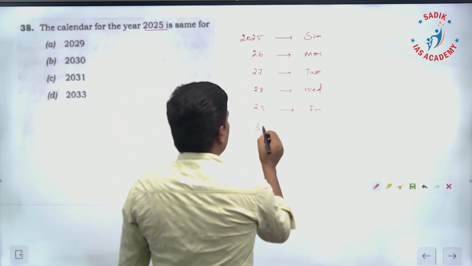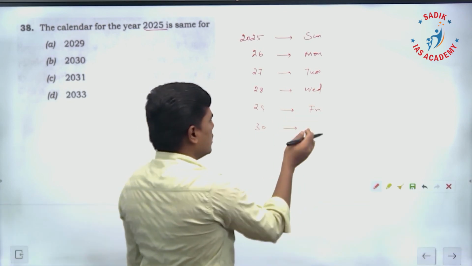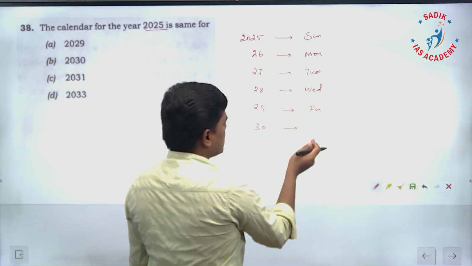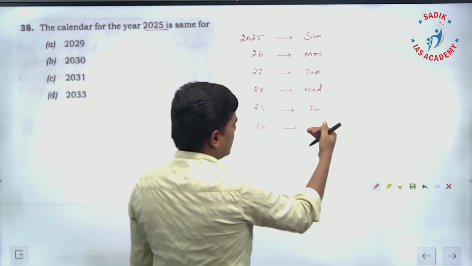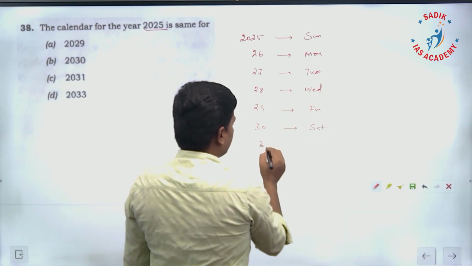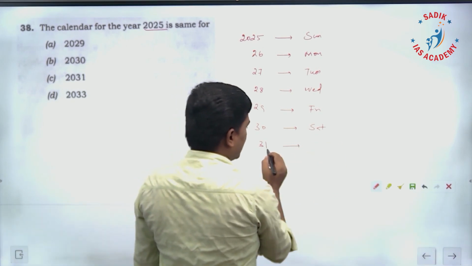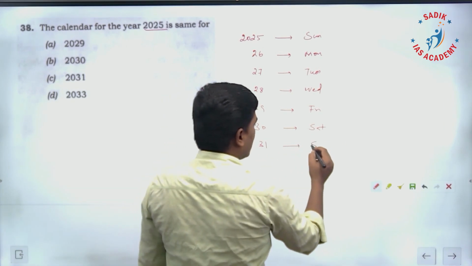Then 2029 is an ordinary year. Next 2030 is also ordinary, and it is going to start with what? Saturday. 2030 is an ordinary year, so one odd day, so it is going... 2031 is also an ordinary year, it is going to start with Sunday.